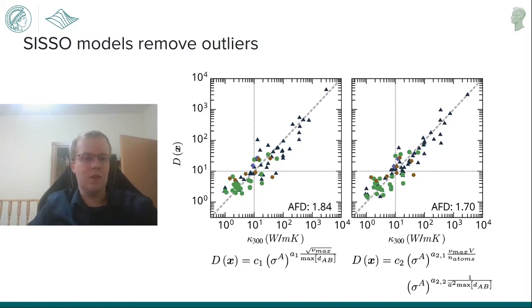From here, if you look at it using only the 1D and 2D SISSO descriptors, we're able to see that you in fact need a more complicated scaling law in order to get an accurate model of thermal conductivity from sigma A. In this case, even at the one-dimensional model, we can remove those outliers we saw previously, while going up to a second dimension, we're able to see a tighter correlation between sigma A and kappa.